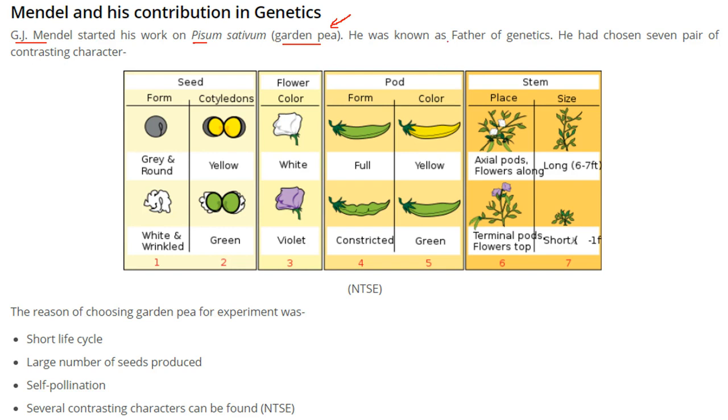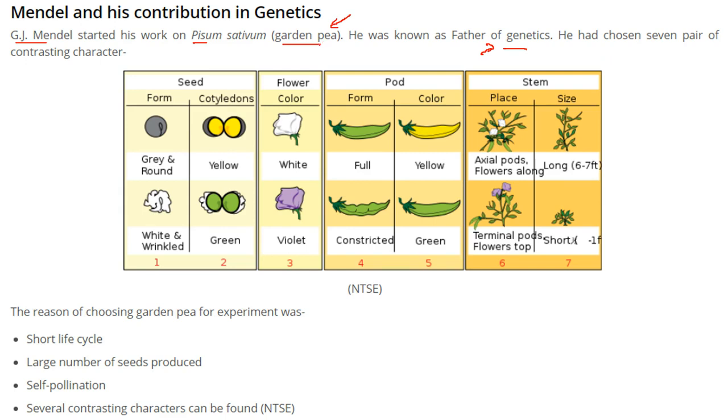He is known as the father of genetics. He did that work for 6 years, and he published the paper in the local newspapers and local journals. His work was not regarded or attributed. But 3 famous scientists, from different corners of Europe, found his work, and then he was regarded as the father of genetics. He chose 7 pairs of contrasting characters.